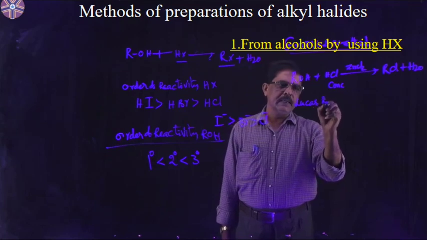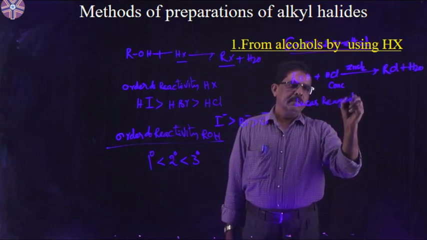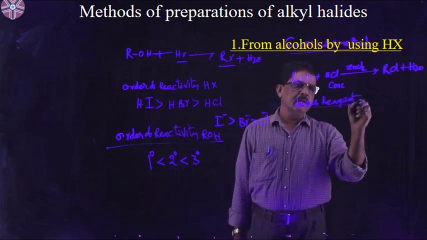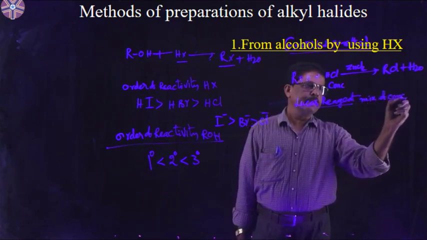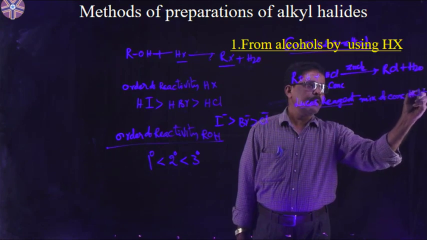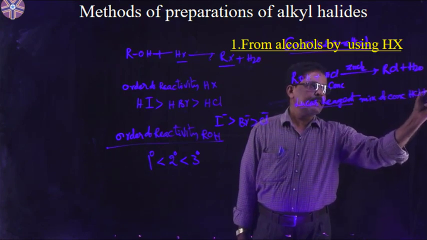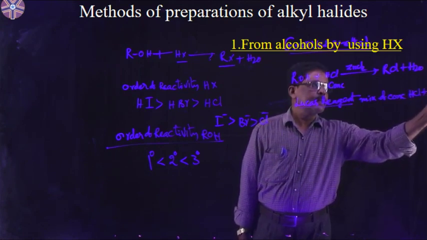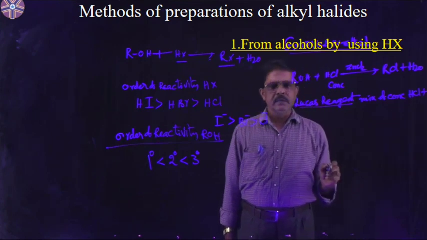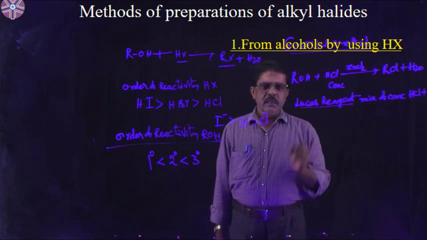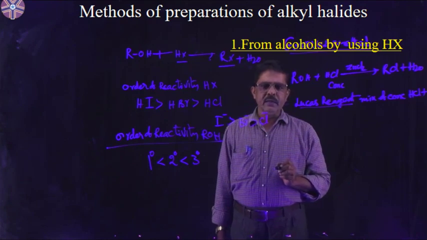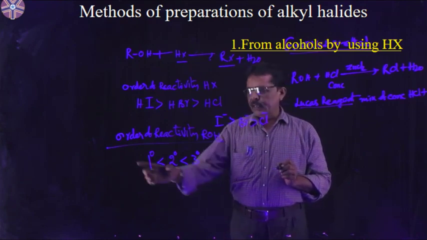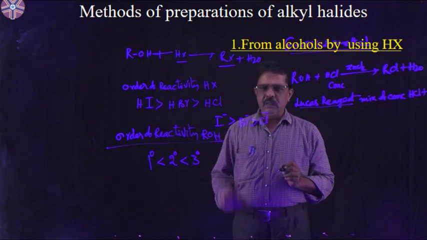Lucas reagent means the mixture of concentrated HCl plus anhydrous ZnCl2. This Lucas reagent is useful to find out the order of reactivity of alcohols.